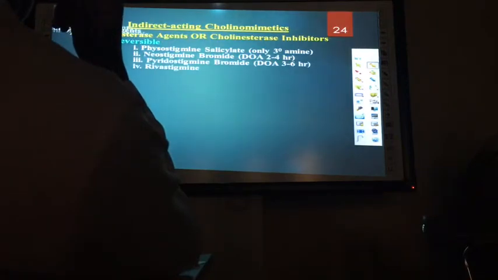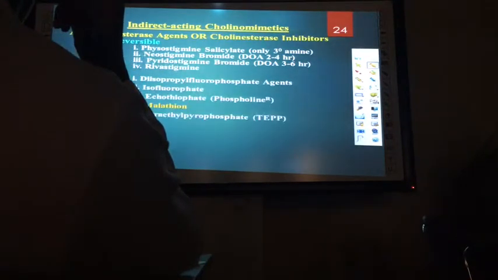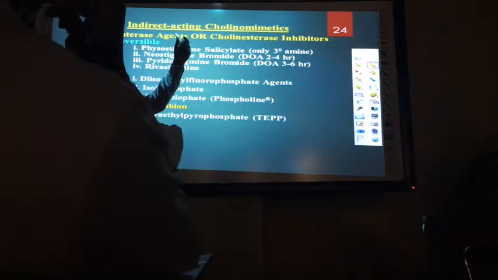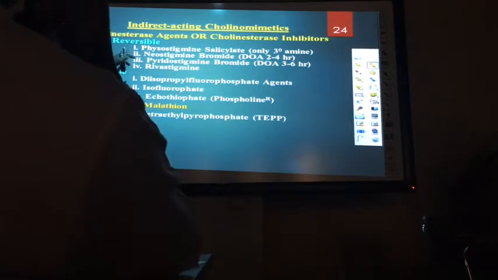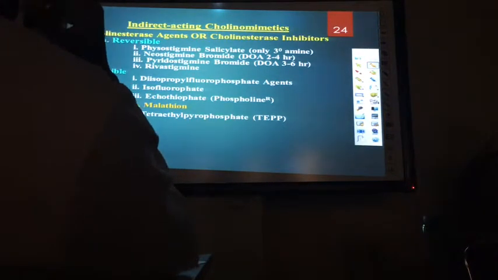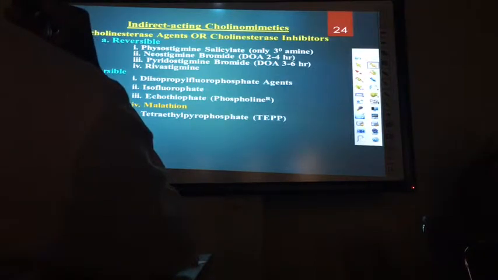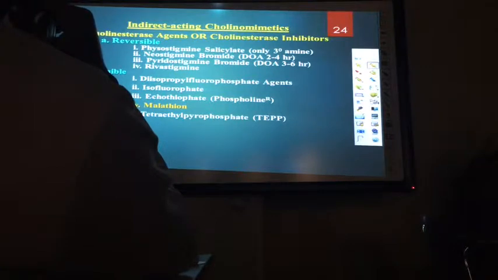Indirectly acting drugs, as I said, will inhibit the acetylcholinesterase enzyme to increase the acetylcholine concentration. In this regard there are two possibilities, reversible and irreversible. Reversible means they have a covalent bonding with the enzyme, so after some time, or if the concentration of enzyme is more, they will leave the enzyme. That means they will come back to normal position.